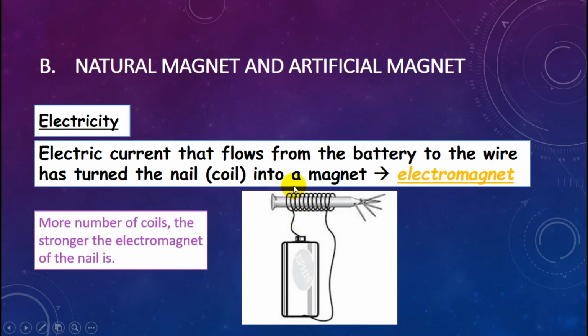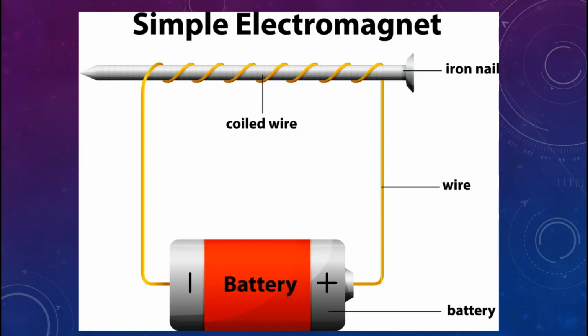A coil is a turning of wire or cable. It looks like this. This is the battery, and this is the nail. This is a simple electromagnet. The components to make an electromagnet consist of a battery, wire or cable, an iron nail, and coiled wire. Make it turn like this.